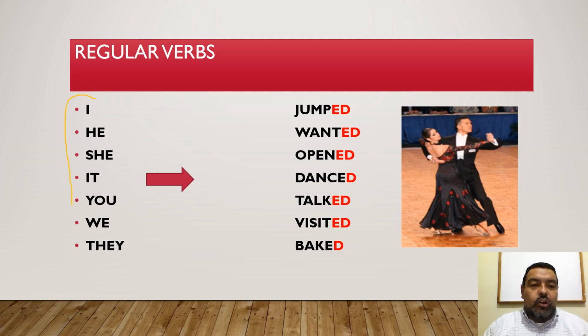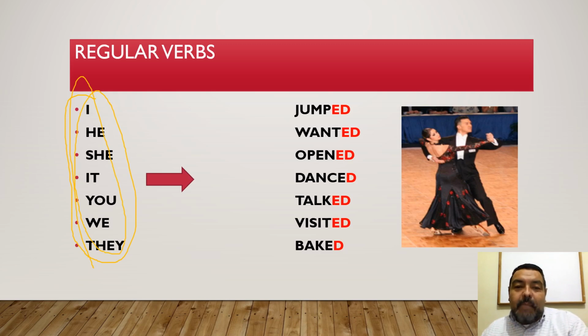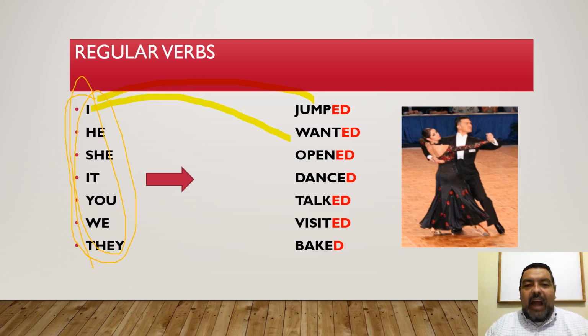Se juntan todos. You see this? I, you, we, they, he, she, it. All of them are going to work with the same conjugation, with the same form of the verb. So, if I want to say, for example, yo salté, I jumped. Yo saltaba, I jumped. Yo quería, I wanted. Yo quise, I wanted. Yo abrí, I opened. Yo abría, I opened. Yo bailé, I danced. Yo bailaba, I danced.